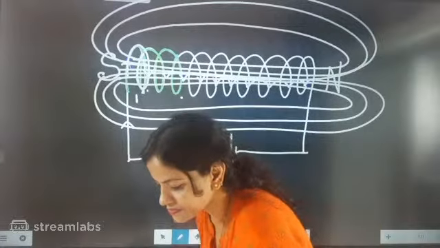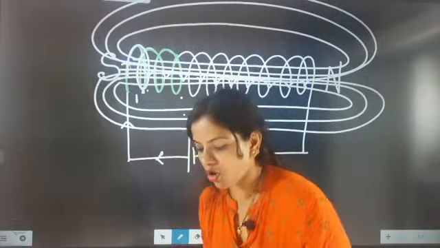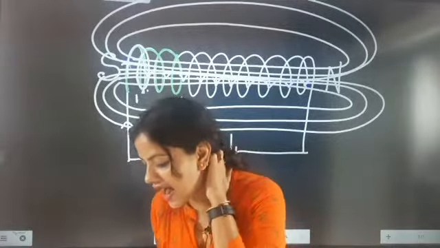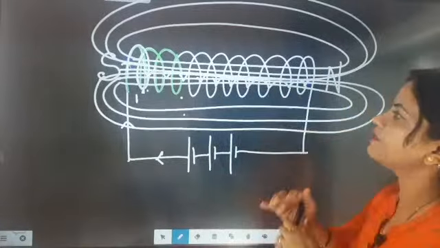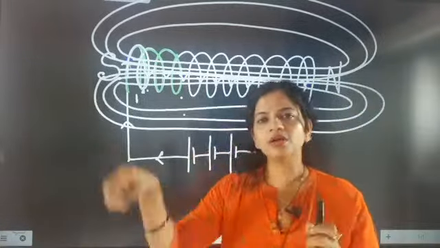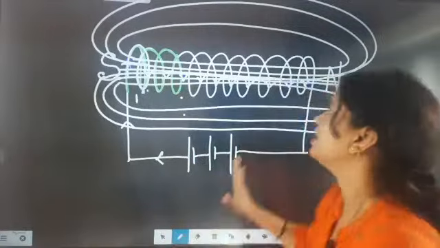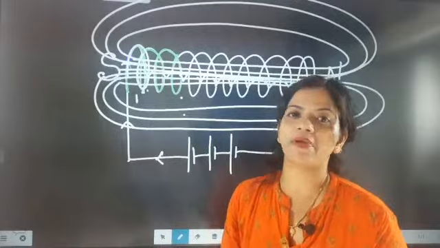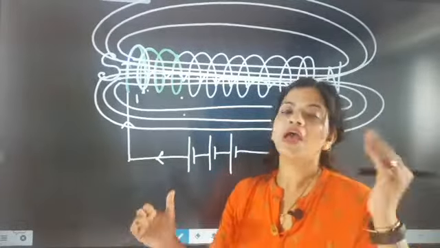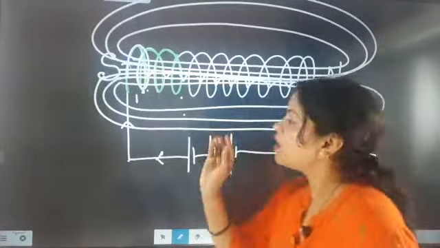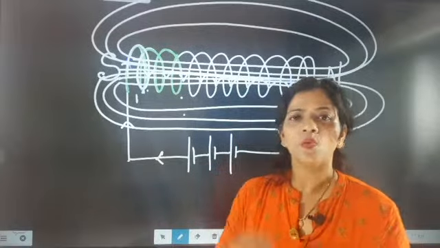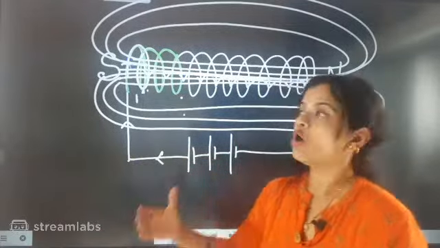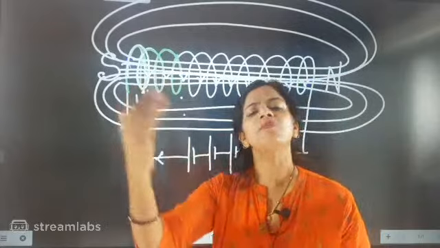Understood, beta? Yes, all the small ones will add up, and after adding up it will become one total closed curve. Now if you suspend it freely, it will act like a bar magnet which will have a north pole and a south pole. But here one advantage is there. What is the extra advantage of this solenoid over a bar magnet?